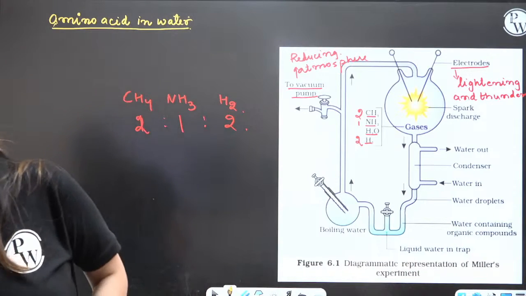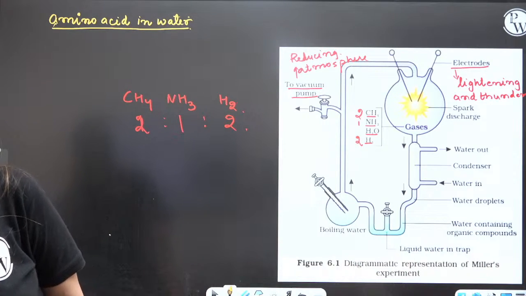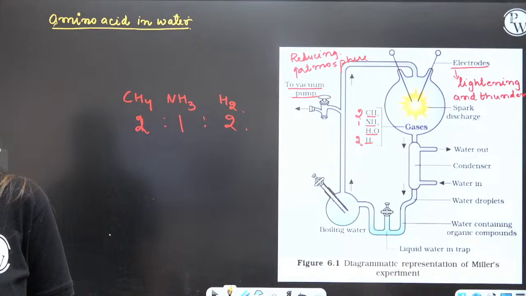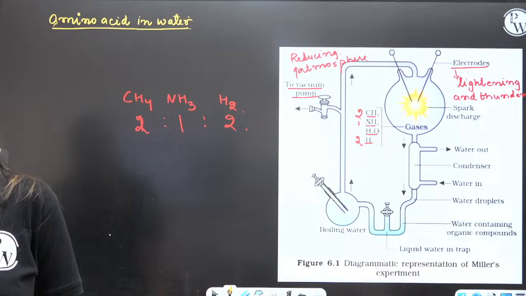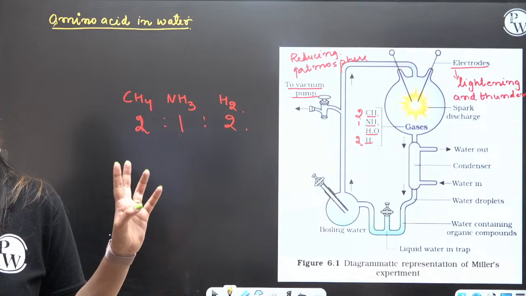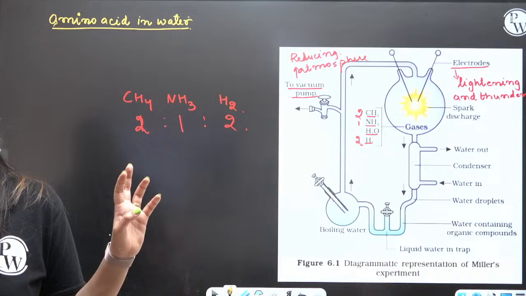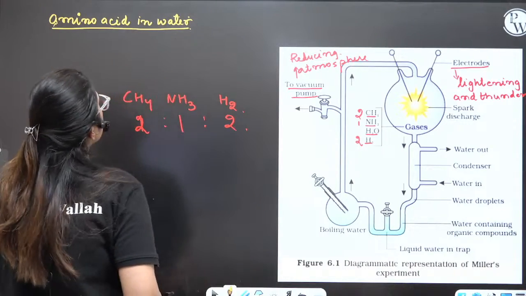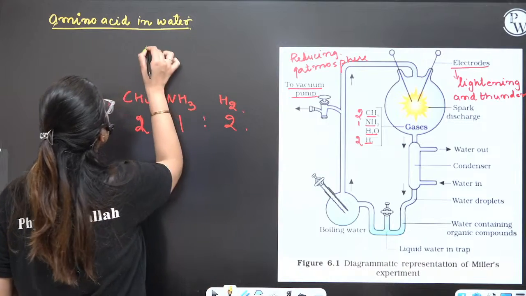Tell me, how many amino acids were there? Yes? 3? We will be discussing 3. One of the very important questions which has been asked multiple times. What was that?